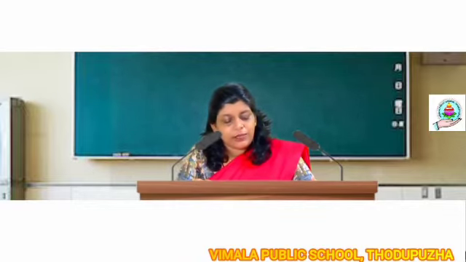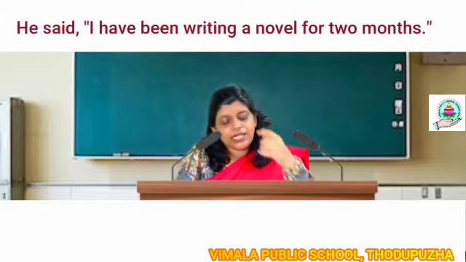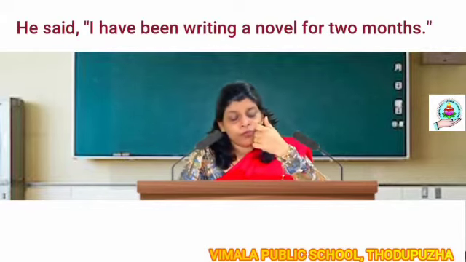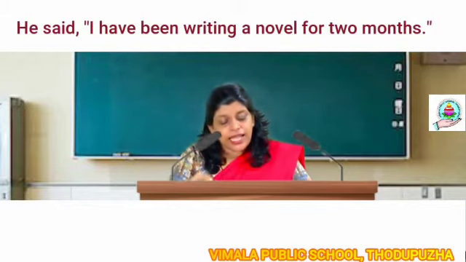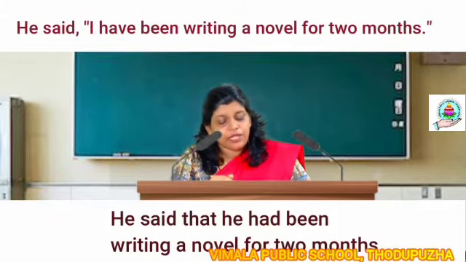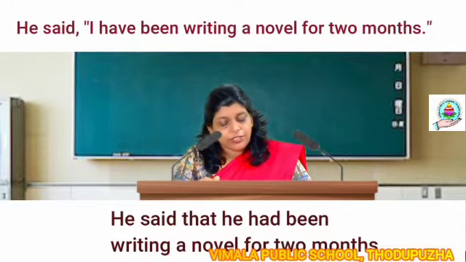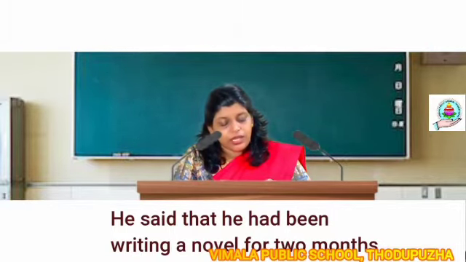Okay. Past perfect continuous tense. He said, I have been writing a novel for 2 months. What did he say? He said that he had been writing a novel for 2 months. It's not me. It's not I. It's he. And he had been writing a novel for 2 months.